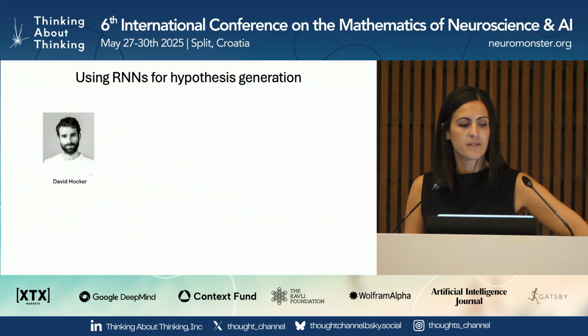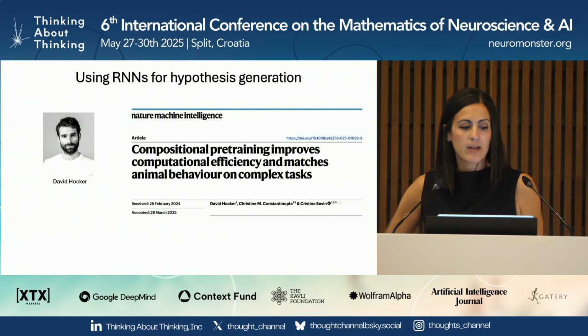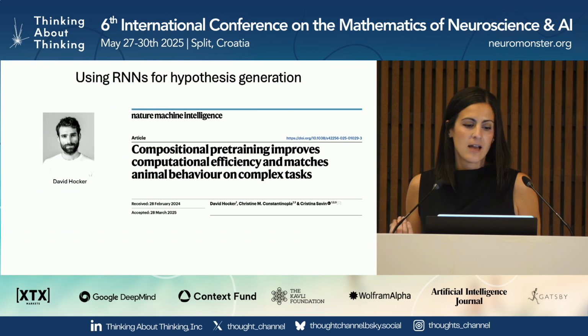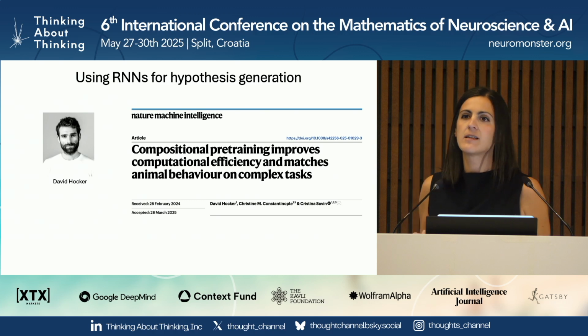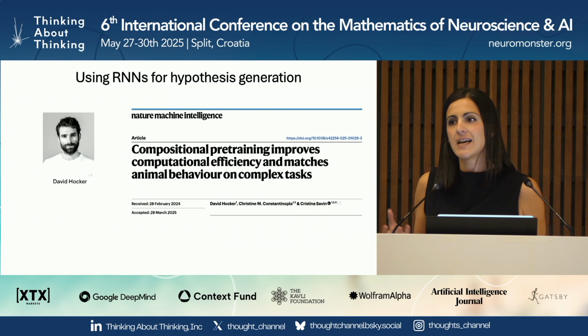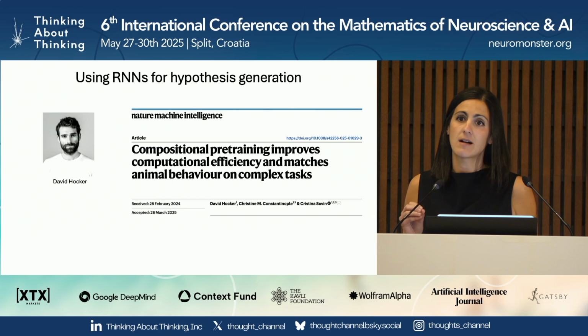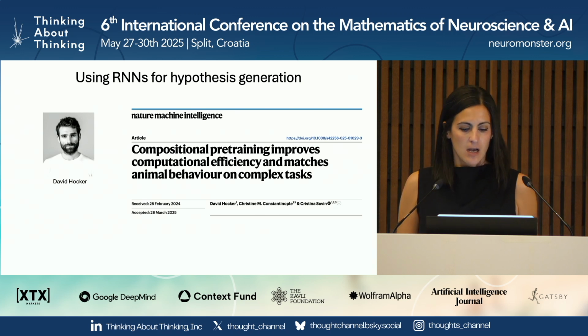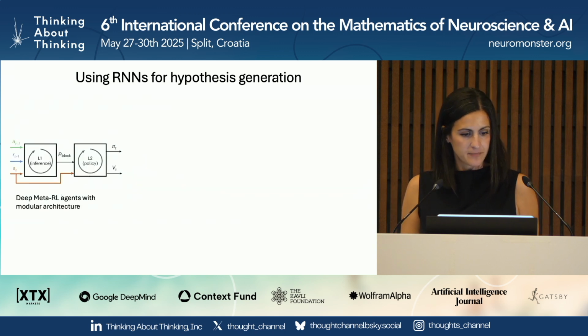So this is the work of a very talented postdoc, David Hawker, who is also co-advised by Christina Savin. And actually last week, his paper came out, which develops a new compositional pre-training procedure for training RNNs that more efficiently produces animal-like behavioral strategies in our task, and also provides a normative approach for identifying pre-training tasks based on the formulation of the task as a Markov decision process, or MDP. But anyway, David had developed a way to train RNNs to perform our task.